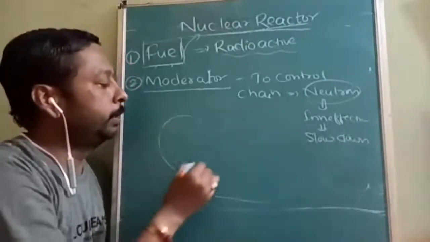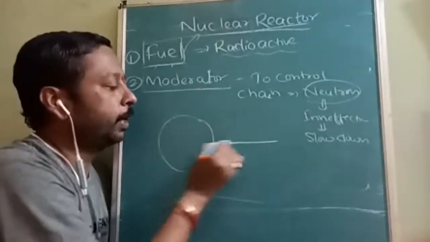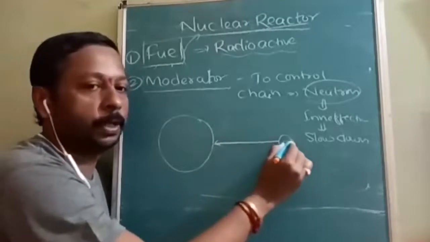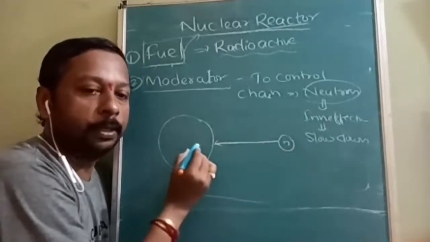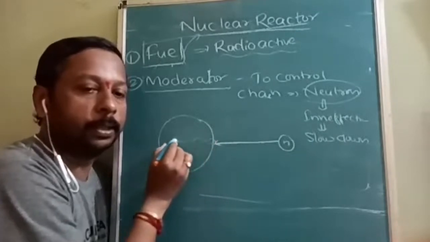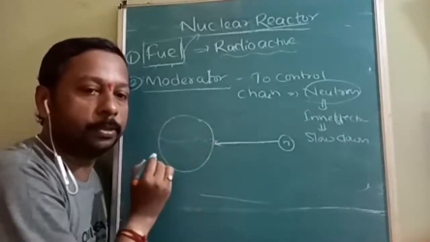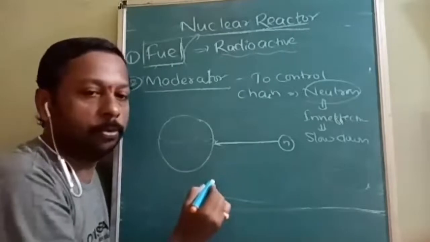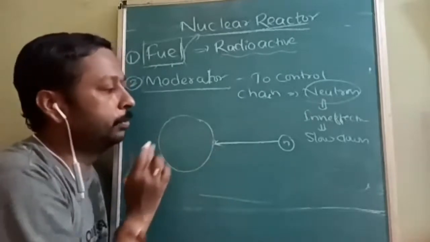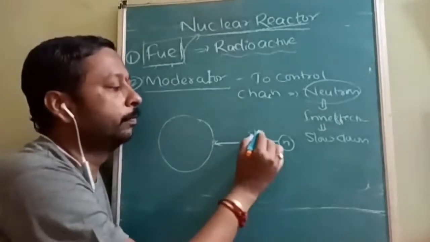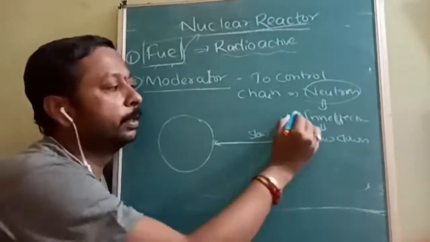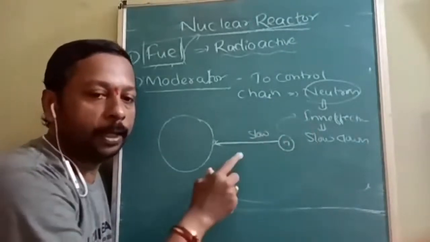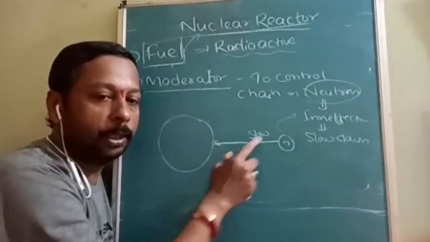Suppose this is the big nucleus. If a fast moving neutron bombards it, then it is able to break it into two parts. Is it understood? But if it is slow, then this fission is not possible. If the speed of the neutron is slow, then it is made ineffective.